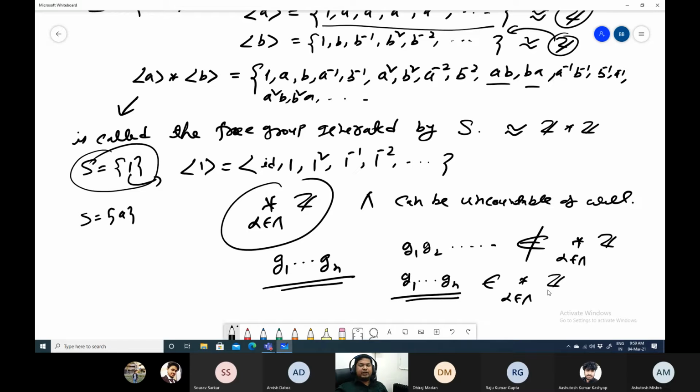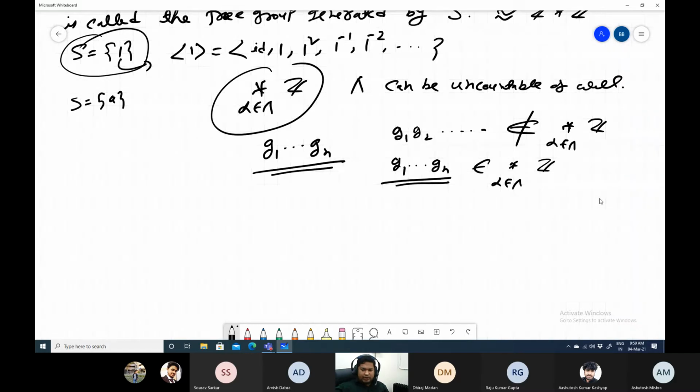It is just a non-abelian version of your direct sum, or you can say direct product of groups. For an example, you know this.